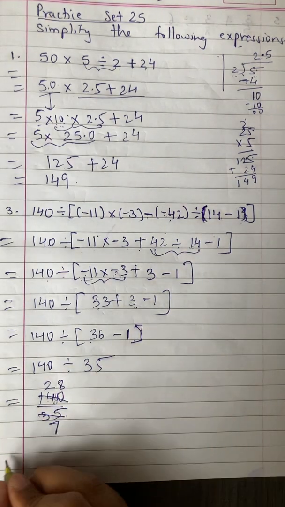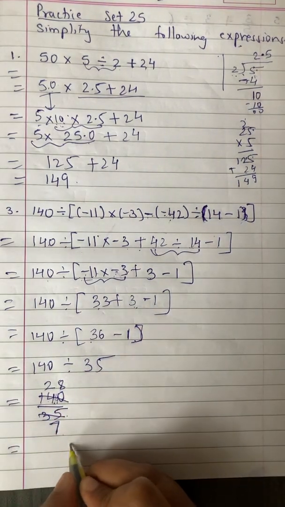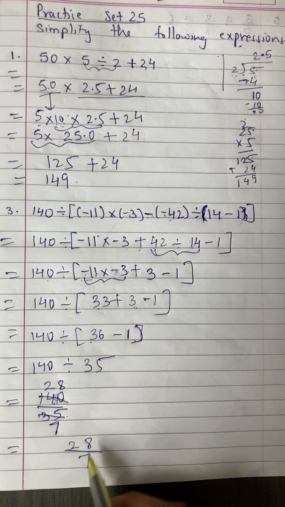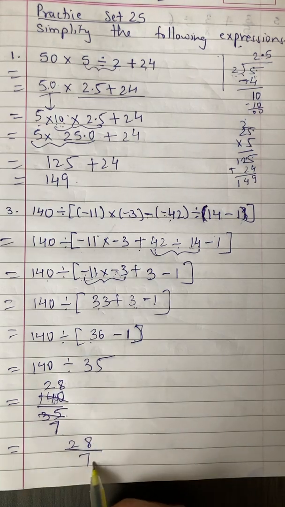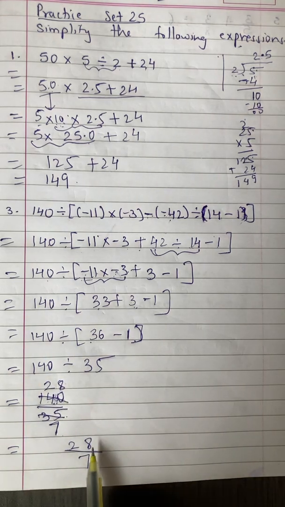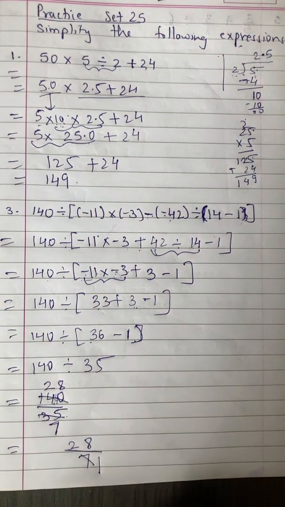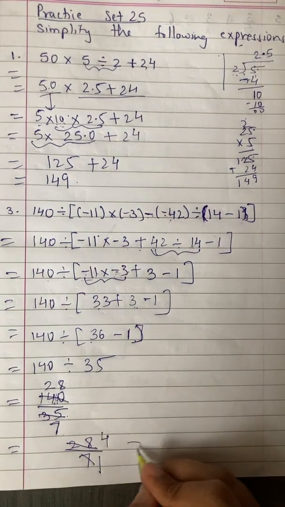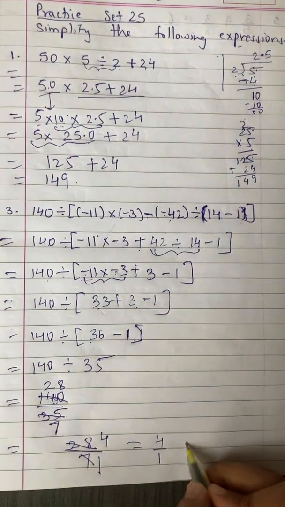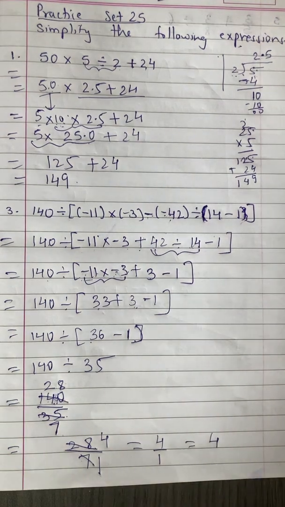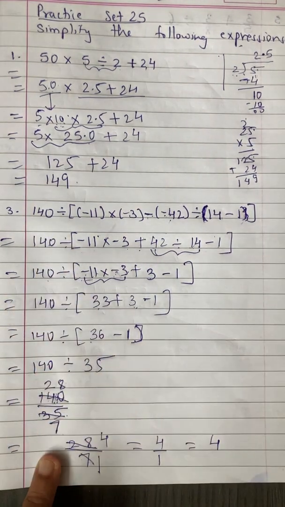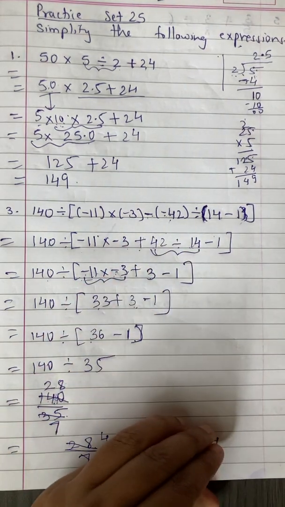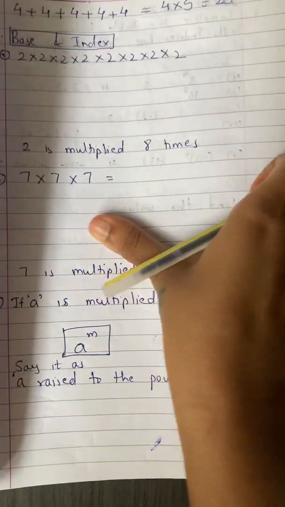5 8s are 40. So the remaining numbers will be 28 in the numerator divided by 7 in the denominator. Now check whether 28 and 7 come in one table or no. In 7's table only 28 comes. So 7 1s are 7 and in 7's table 7 also comes. So 7 1s are 7 and 7 4s are 28. So we'll get answer 4 upon 1. Denominator 1 does not count, so the answer is 4. Okay, I know it is little lengthy, but if you do one step at a time, slowly you will arrive at the answer, but do it properly, division and everything.